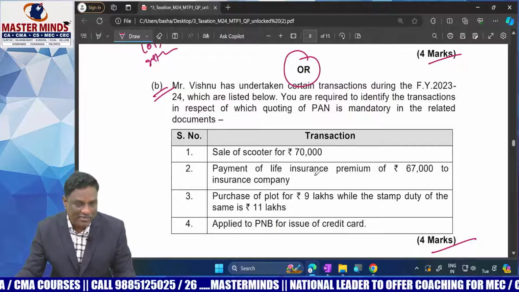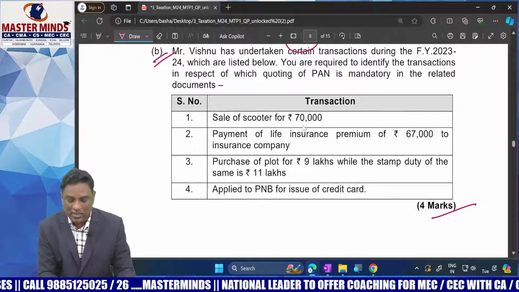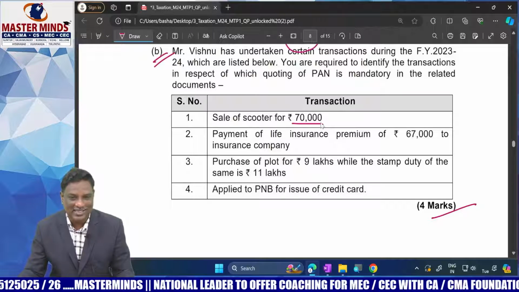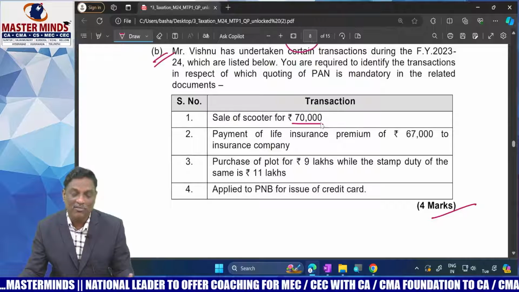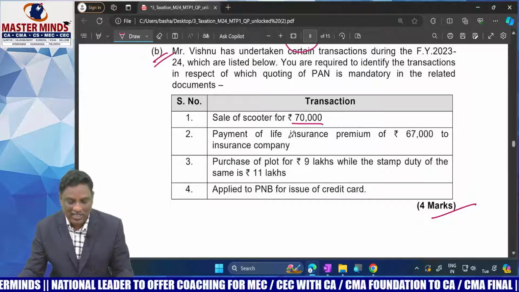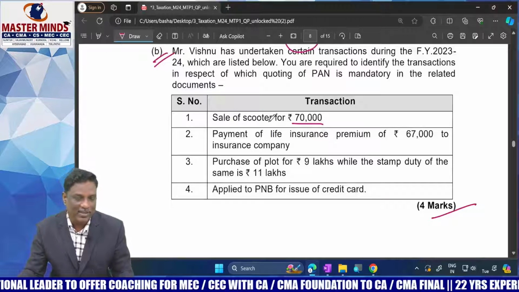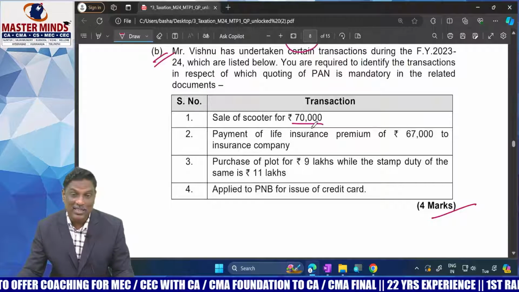Quoting of PAN is mandatory or not in the following cases. First case, sale of scooter: not required. For purchase or sale of vehicles other than two-wheelers, PAN quoting is mandatory. But for two-wheelers, there is no requirement of quoting PAN.